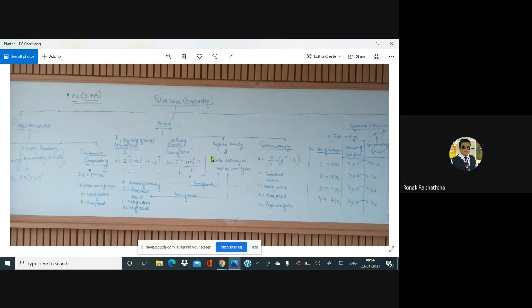Then I had also told you about the power of compounding, how tremendous power the compounding possesses. And you will be able to realize that power of compounding only if you remain invested for a pretty long period of time. We have understood the importance of savings, the importance of investing it, and the power of compounding. Now we can go to the numericals of it.